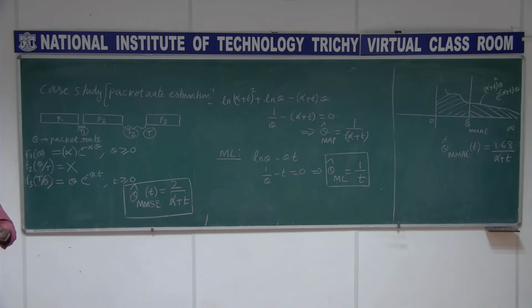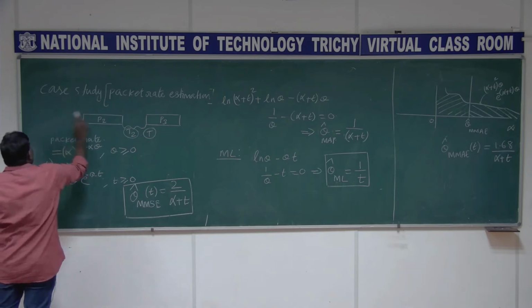In some cases we know the prior and the likelihood function, and the posterior can be easily obtained by using Bayes. That is exactly what we did today. This is one of the examples, we still have a few more examples that we will discuss later on. Now we are going for the next topic.